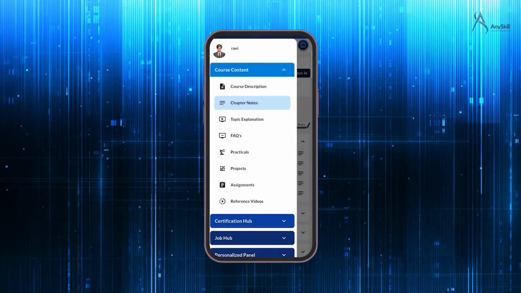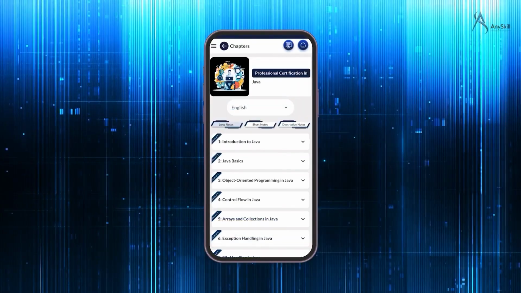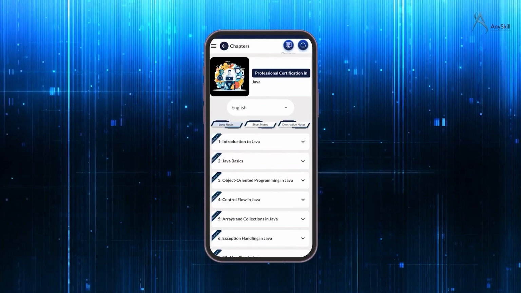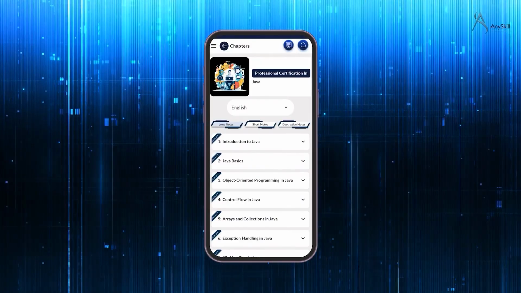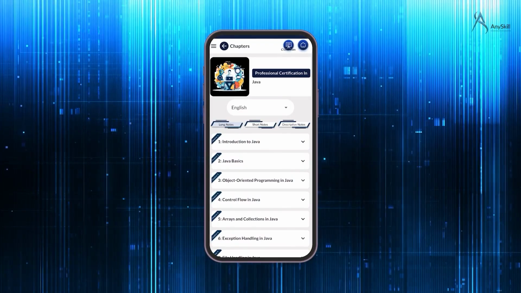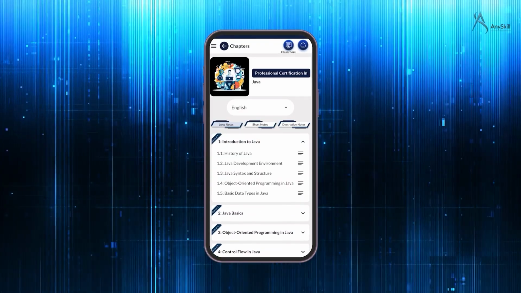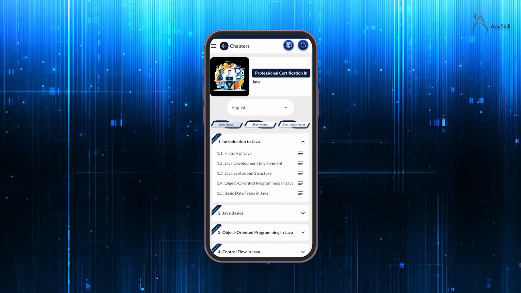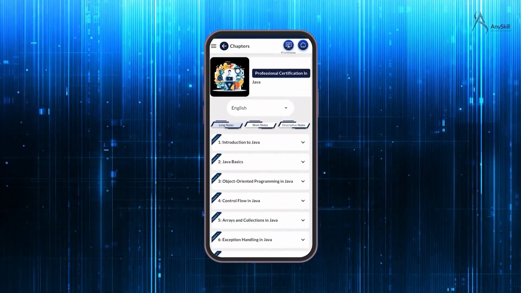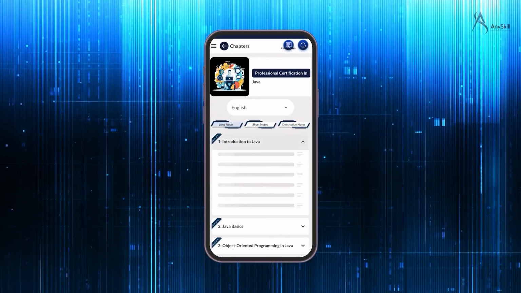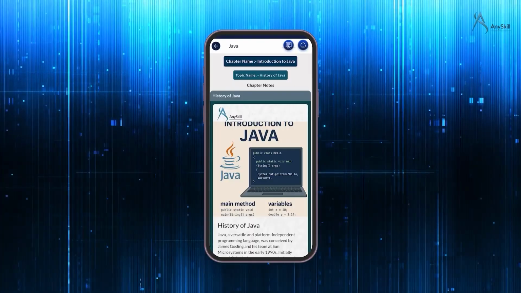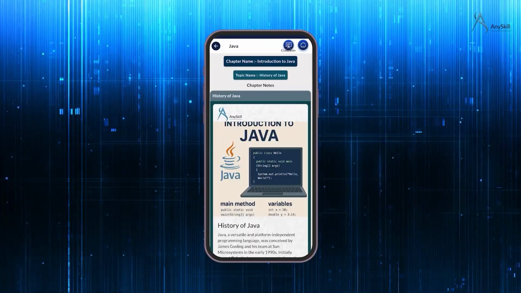Next, we have the chapter notes. There is no shortcut to learning. You have to study to get your certificate. The course might feel big or difficult, so we've made it easier by dividing the entire course to chapters and chapters to topics for you to understand easily. This way, you won't miss out anything. As you can see in the screen, there are chapters and under them we have the topics. Once you click on the topic, you will get the whole course content.